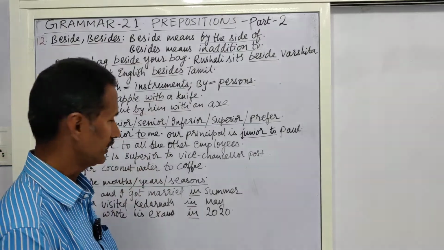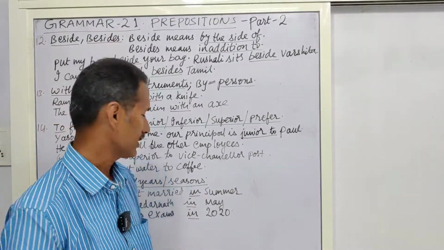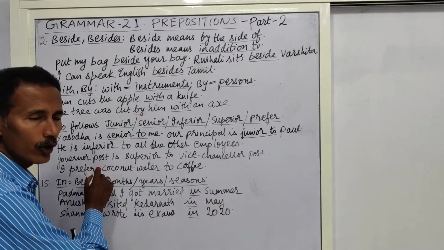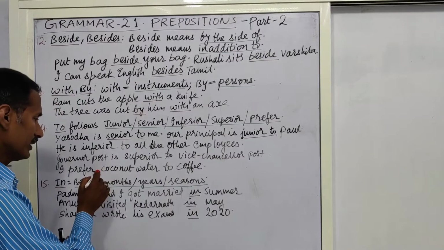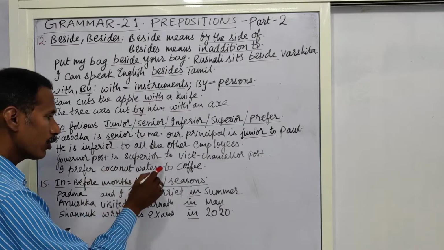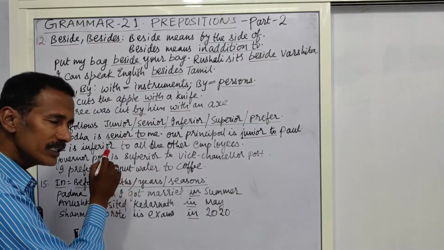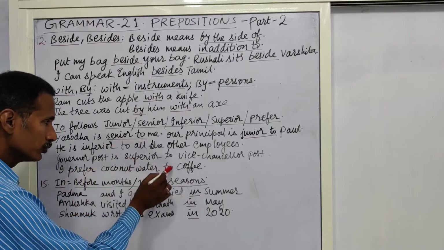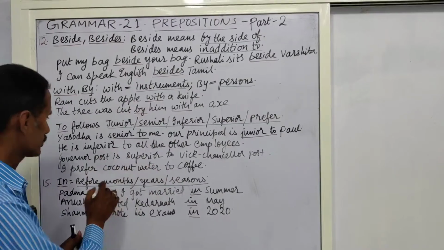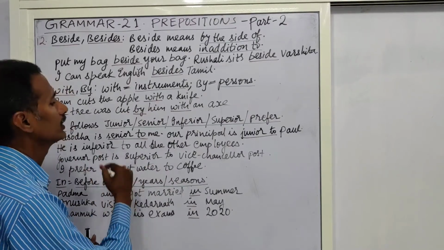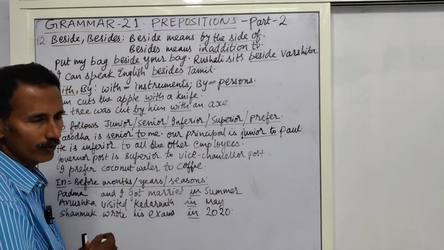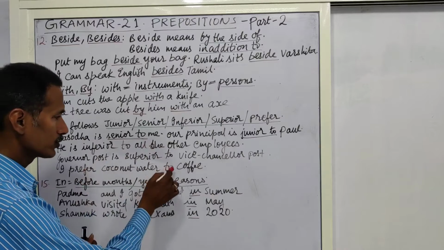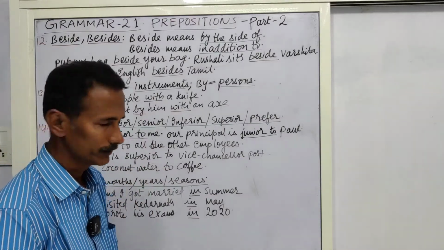And you have to observe one thing. Generally, some of our students ask, sir, I prefer, immediately I think we have to use this to here. No, even if we don't use to here, even if some other object comes in between also, it stands good, or it is a valid usage only. This to can be used even after an object also. I prefer what? Coconut water to coffee. Simply what I would like to say is that this prefer follows to whether there may be one or two objects in between.